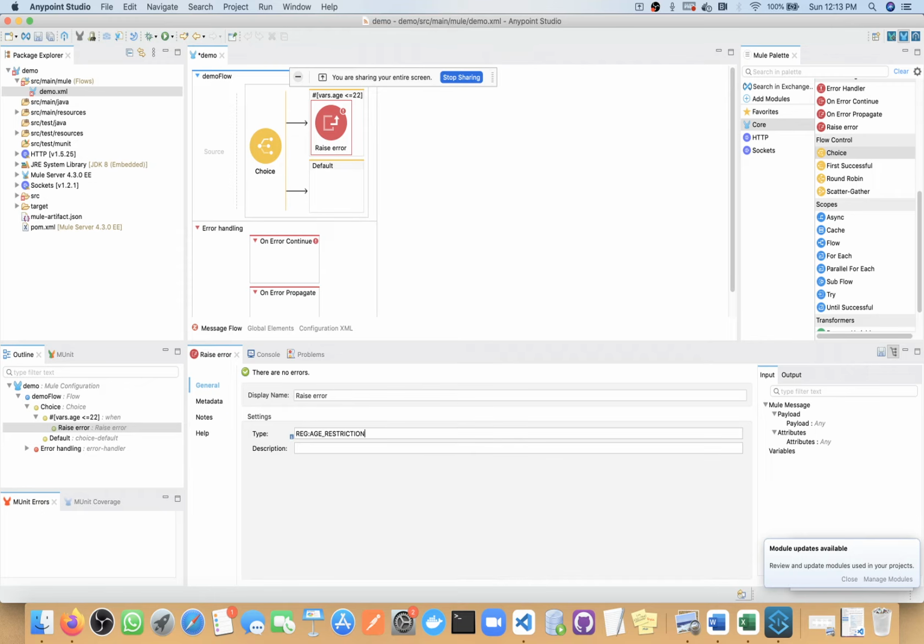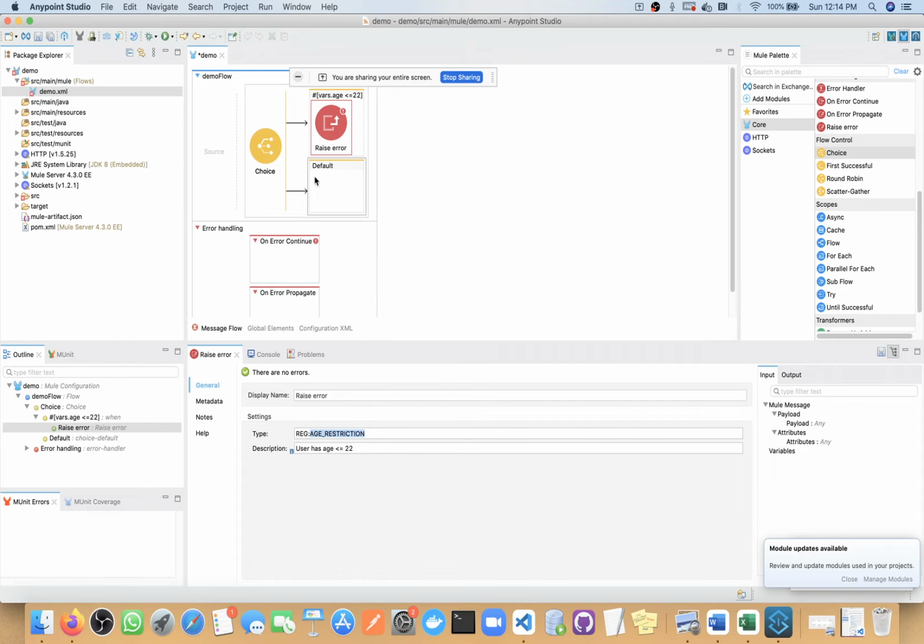This is just a convention; we should use capital letters only, and it should be divided into two parts: one is prefix, another one is error name, and here you can give a description also. Like this.